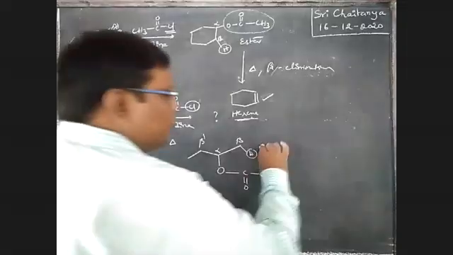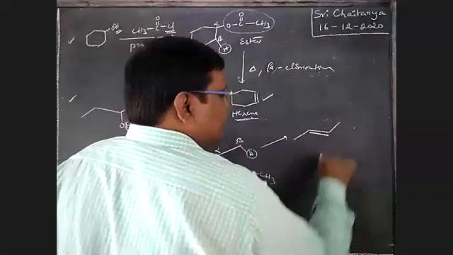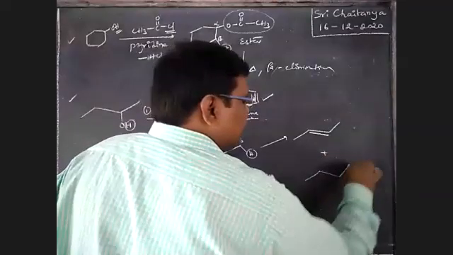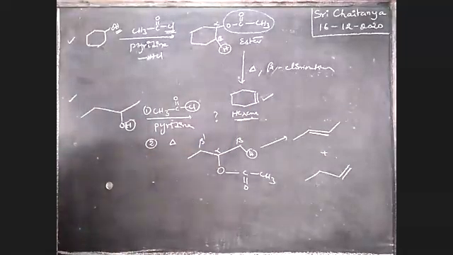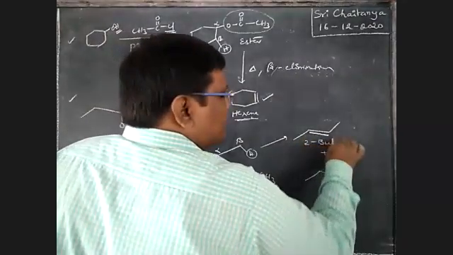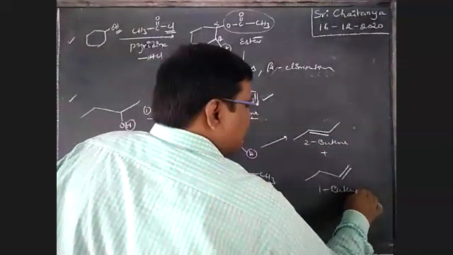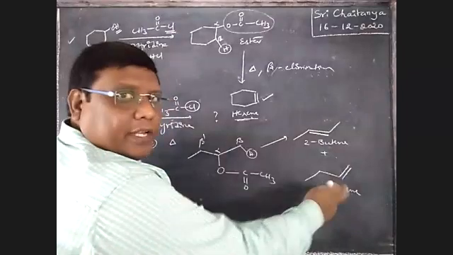So actually we expected 2 products, boys. This one plus this one. These are the 2 expected products. So it is 2-butene, it is 1-butene. 2-butene is more substituted, 1-butene is less substituted.